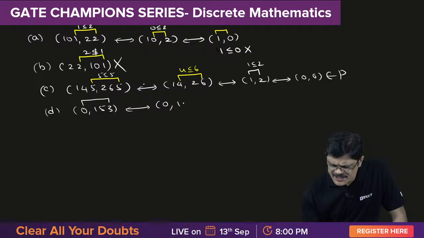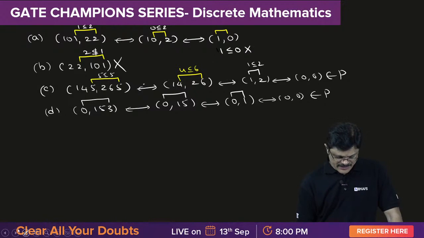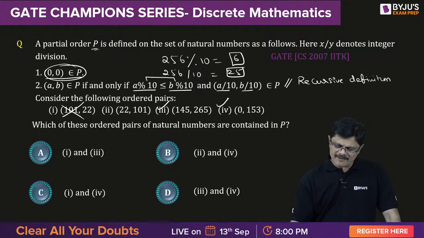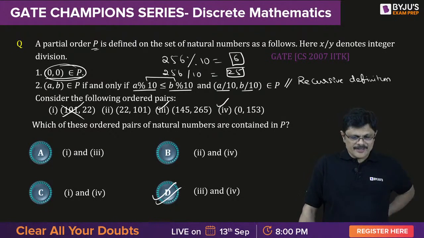Here the last digit is removed, 15. 0 compared with 5. Is 0 less than or equal to 5? Yes. Remove the last digit. It is 0 only, and 1. Is 0 less than or equal to 1? Yes. Now it becomes 0, 0, which belongs to P. That means the third and fourth belong to the given partial order, my dear friends.